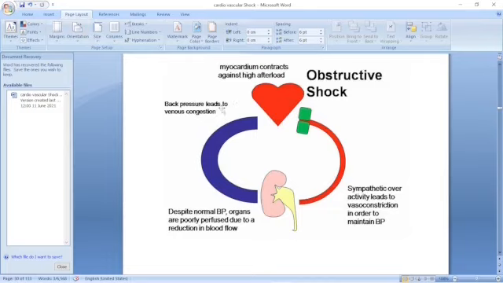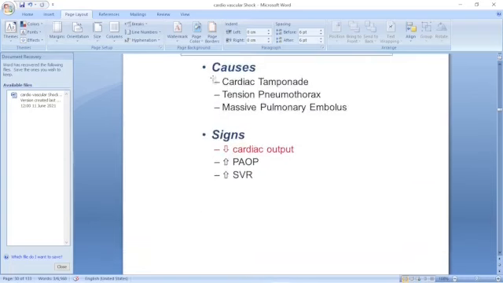Blood pressure leads to venous congestion. If there is a block, the myocardium contracts against high afterload. In obstructive shock, there is aortic stenosis or any block in the aorta, so the heart contracts against very high afterload, and the cardiac output will reduce. Sympathetic activity leads to vasoconstriction to maintain blood pressure, and despite the normal BP, organs are poorly perfused due to the reduction in blood flow, and there is venous congestion also.